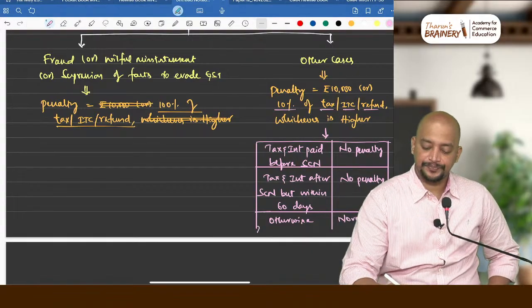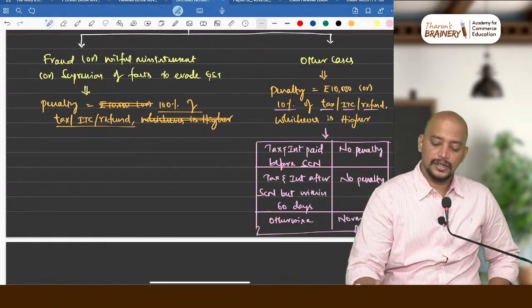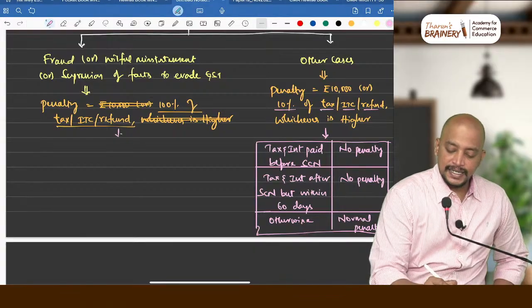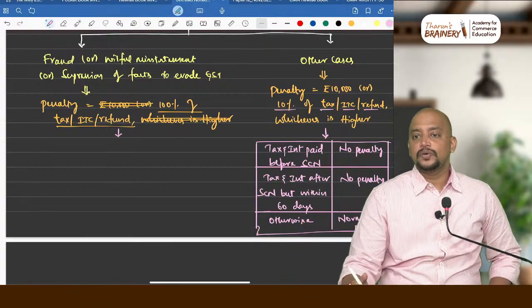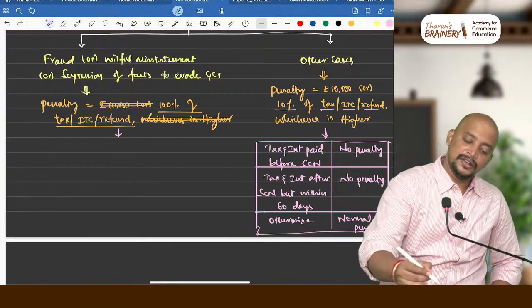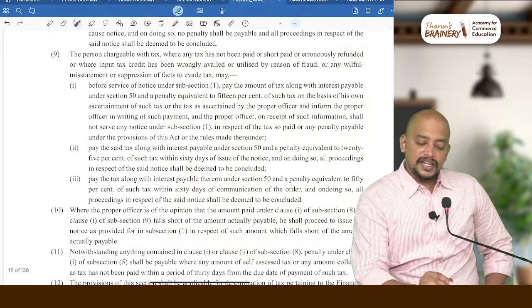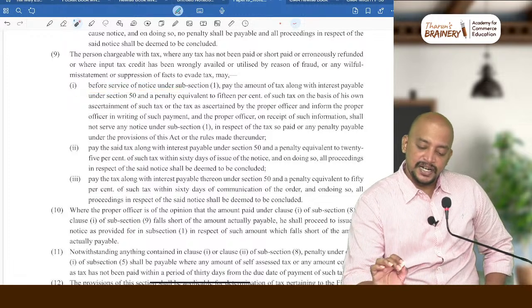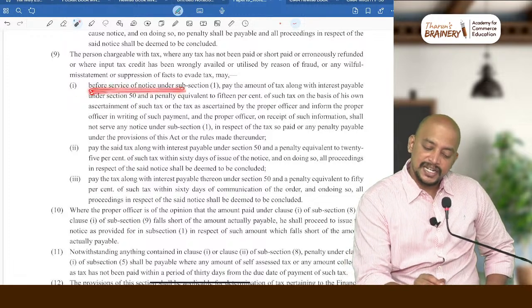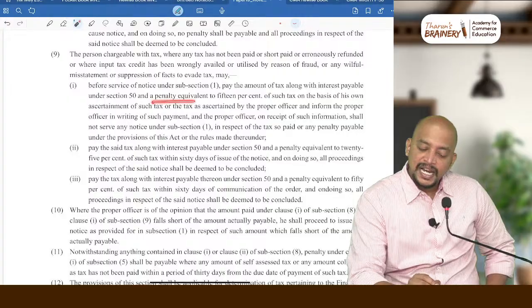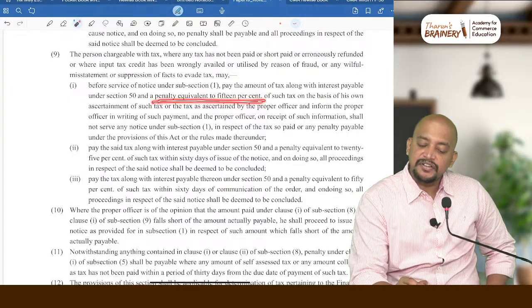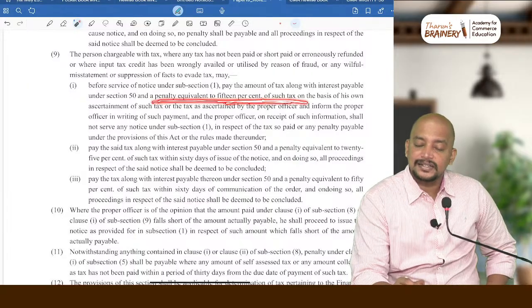Next. Here, now we are discussing in this place, what is the discount that we have? So look into this. In case of fraud, before notice if the person has paid, how much will be the penalty payable? Penalty equivalent to 15% of such tax. Got it?